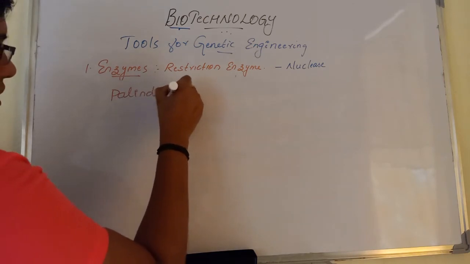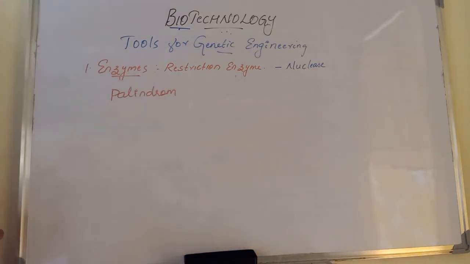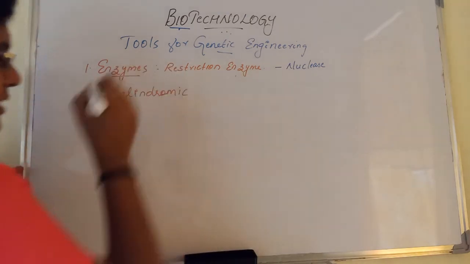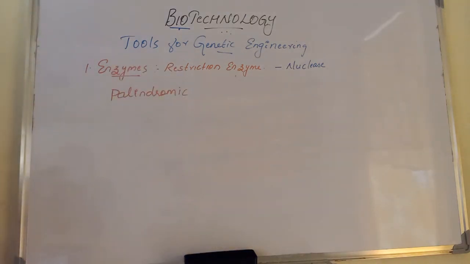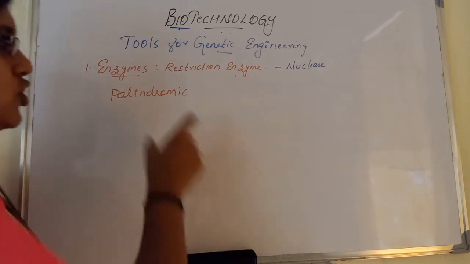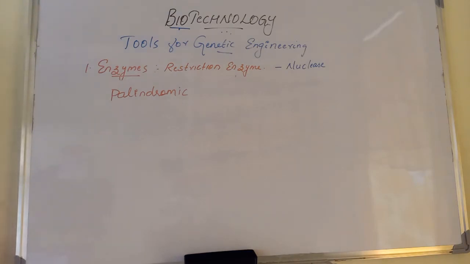In the last chapter we already discussed what palindromic sequences are. The recognition sequence should be a palindromic sequence; only then will they recognize it.